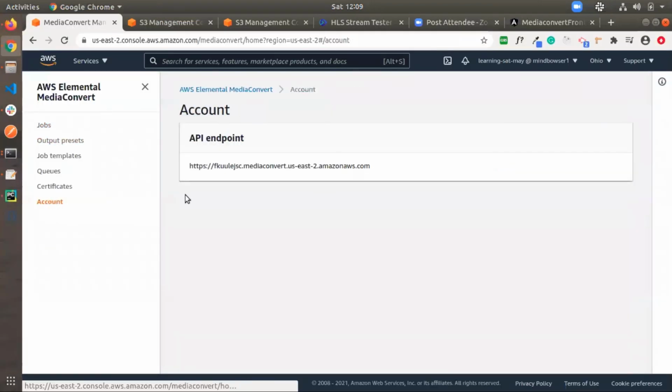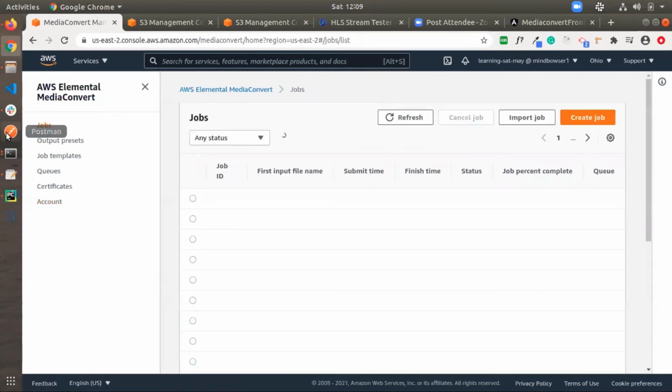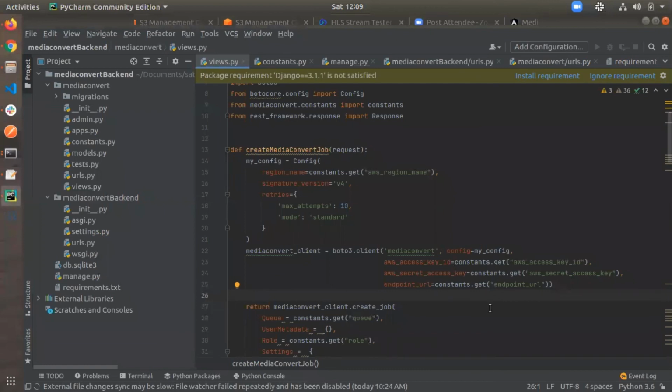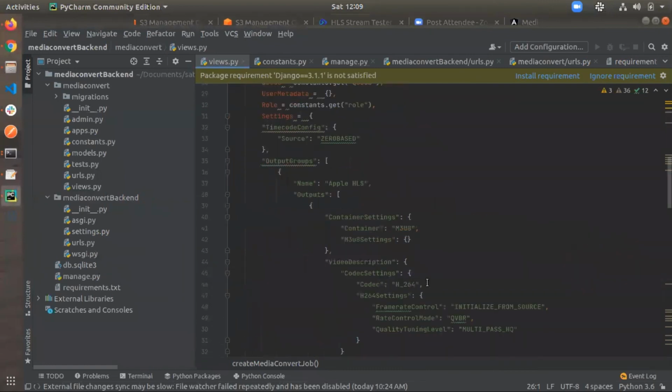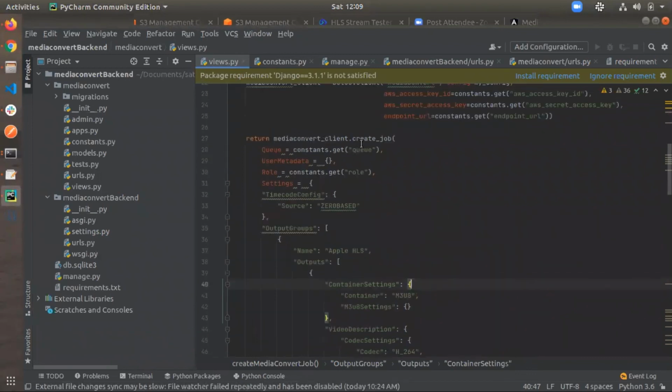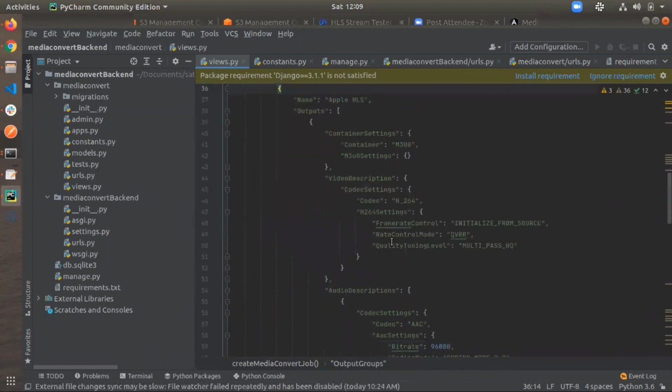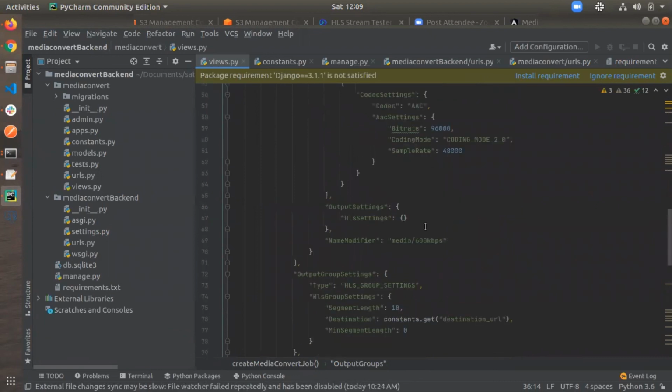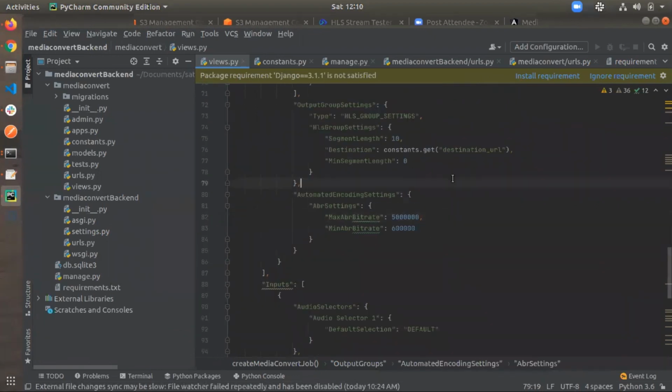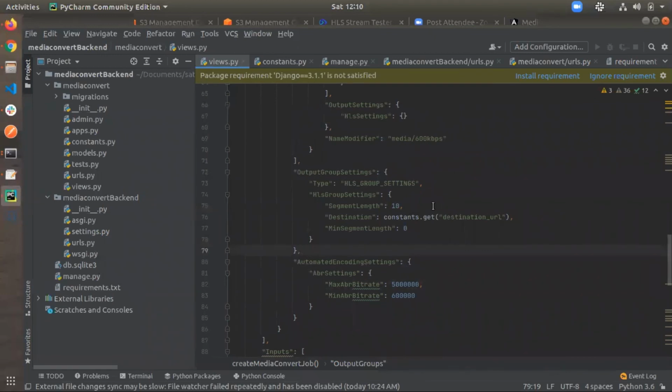Click on this account, and you can get the API endpoint here. It is account specific. After we have got all the settings, I am applying this job template setting. If you want, you can change the destination, but make sure the destination URL is in the same region as the job.